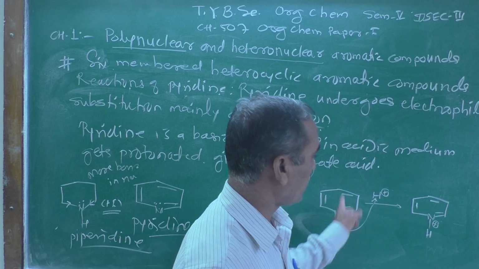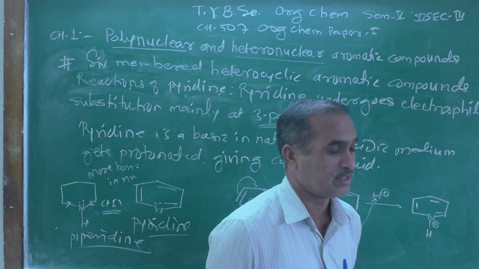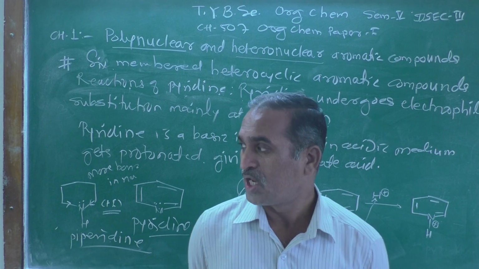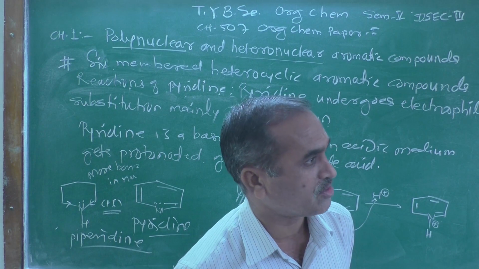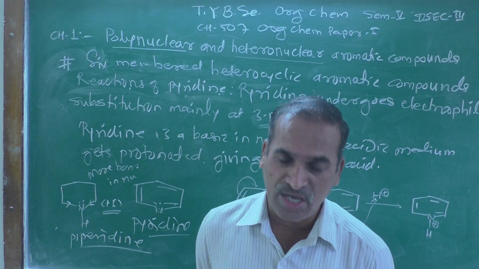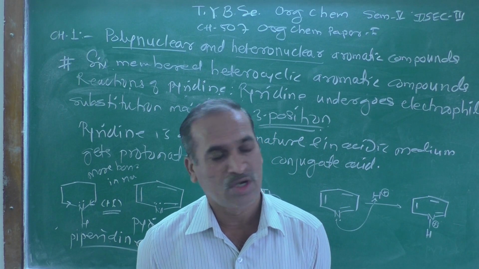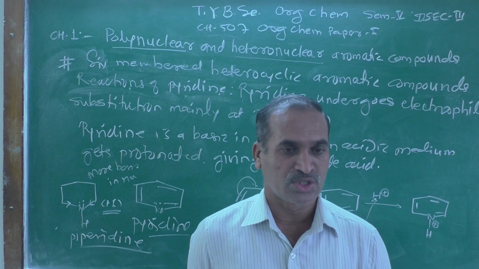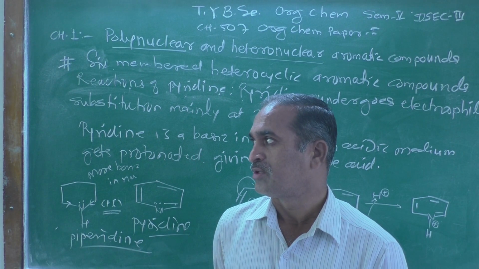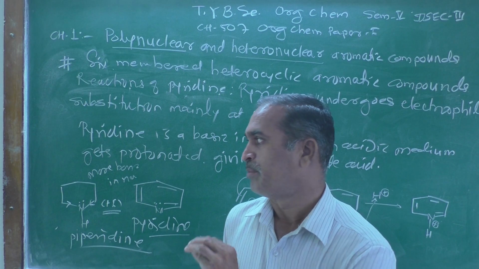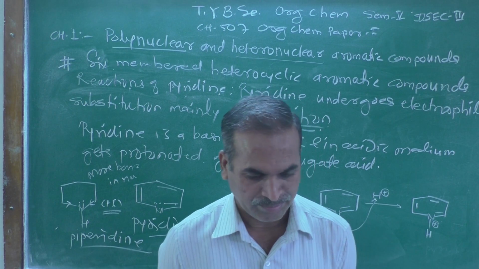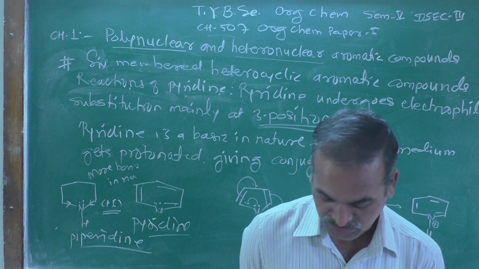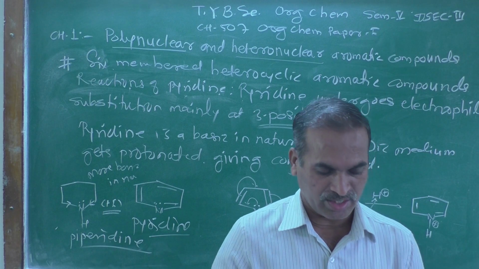It can coordinate, it can form a bond with that nitrogen, and that's why for electrophilic substitution the ring becomes deactivated, and therefore the Friedel-Crafts reaction does not occur with pyridine. So that is one of the important points you can remember over here.